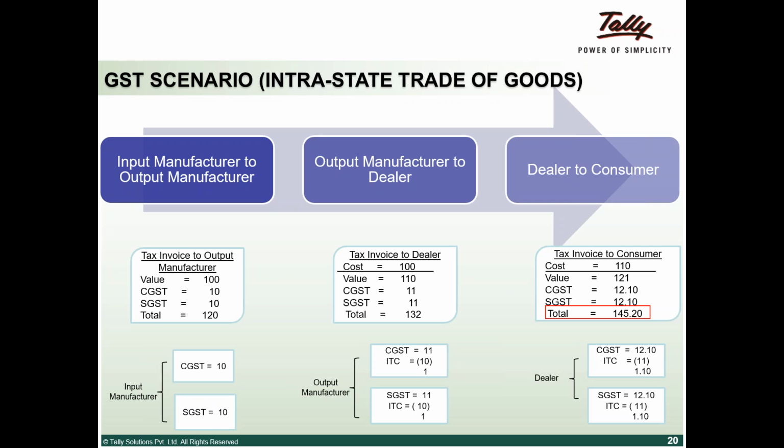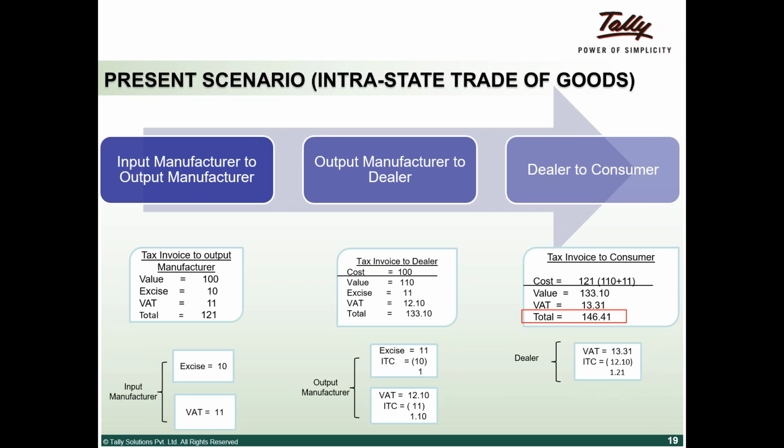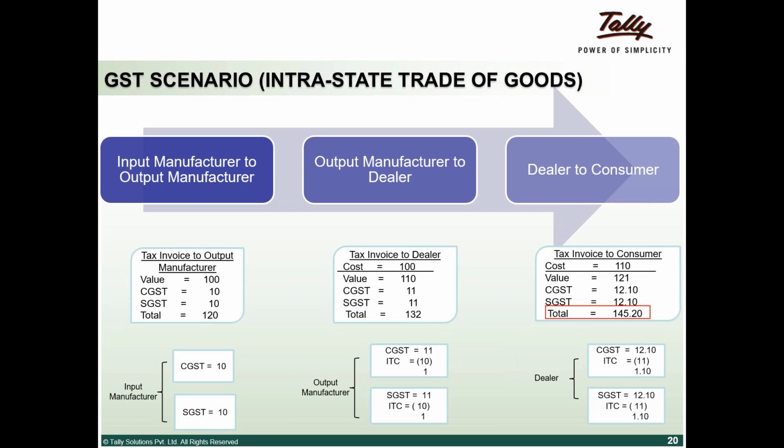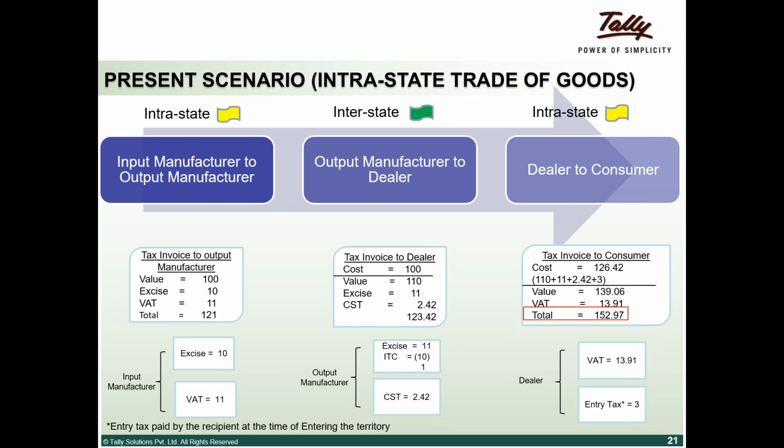If you look at the dealer invoice to a consumer, in the previous case it was 146, which comes down to 145. Since there is no tax on tax, this benefit will be passed on to the consumer. That is what we wanted to highlight in the GST regime. Okay. I will take you to another scenario where the transaction takes place between two states. So basically what used to be a CST transaction is what Shiv will take you through now.